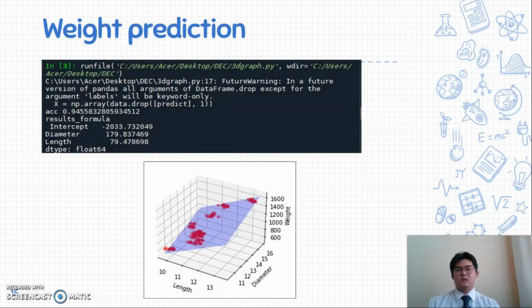For the weight prediction, the R means the correlation, and since it is 0.9456, it is very close to 1, so we assume that this model is reliable. Below are the intercept and the diameter and length coefficients, where B is the bias for the linear regression formula, and below is a graph generated by Python.